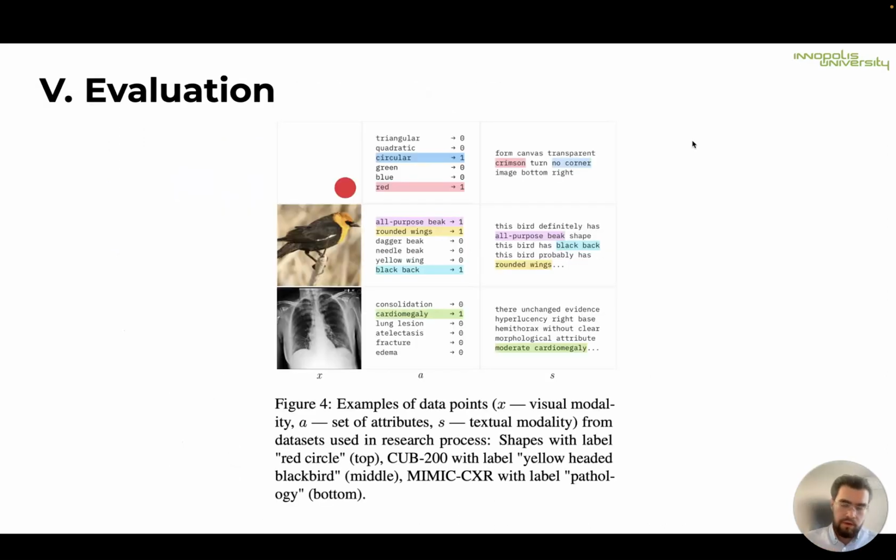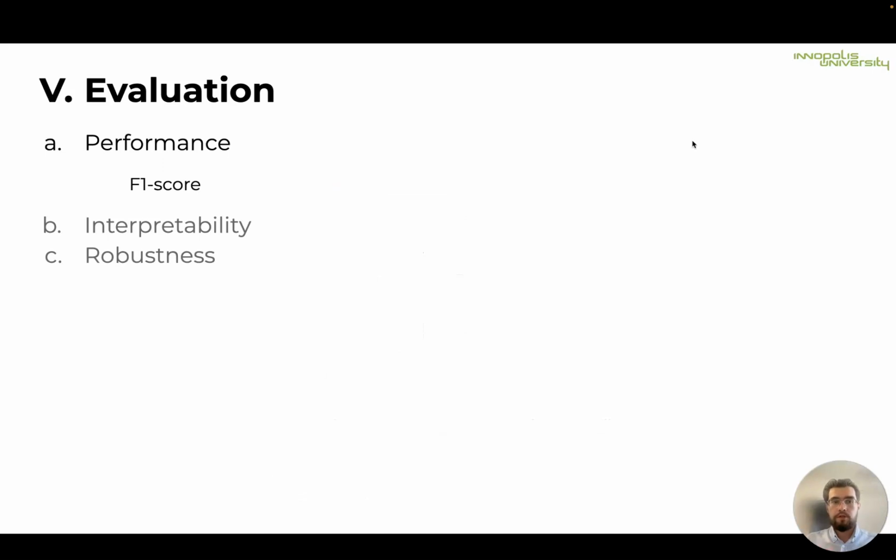In our evaluation, we want to test that text makes concepts interpretable and at the same time improves robustness. And we can achieve this without substantial sacrifice in domain performance. For evaluation, we used three datasets: a synthetic dataset of shapes, a less synthetic dataset of birds, and a realistic dataset of medical images. Each data point consists of four parts: visual and textual modalities, a set of attributes, and a label. We measured the performance using F1 score.